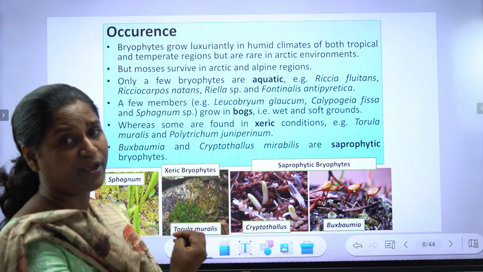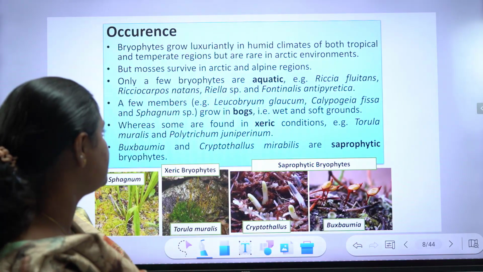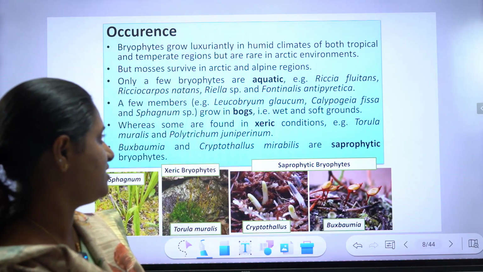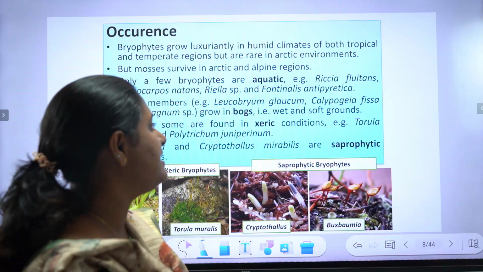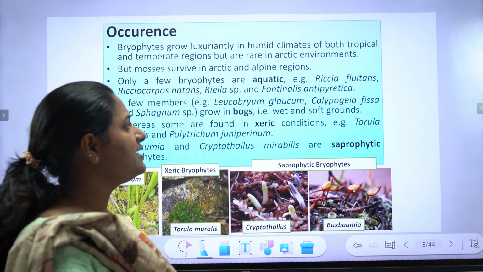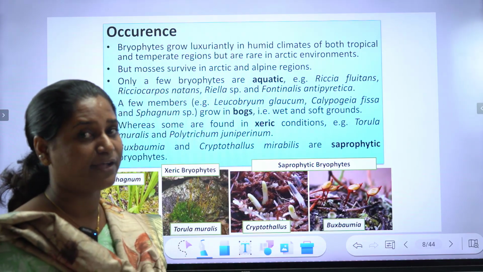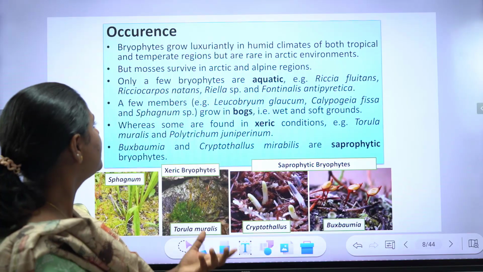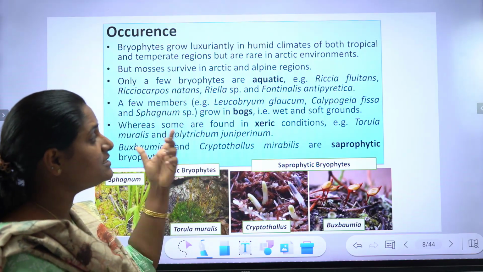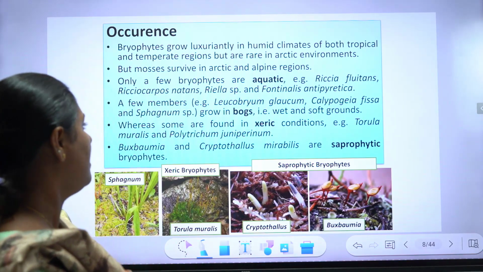Only a few bryophytes are aquatic: Riccia fluitans, Ricciocarpus natans, Riella species and Fontinalis antipyretica. These are aquatic bryophytes. Riccia fluitans we may have heard about from a botany background.